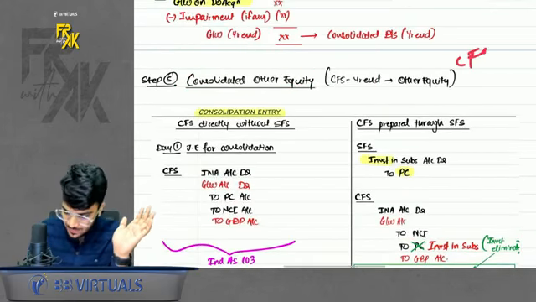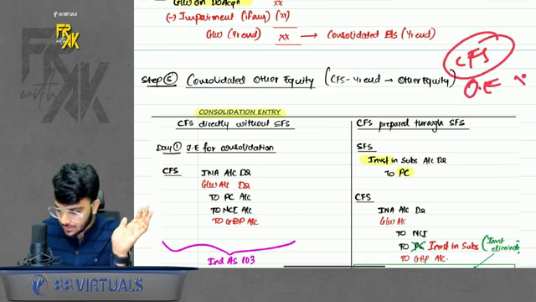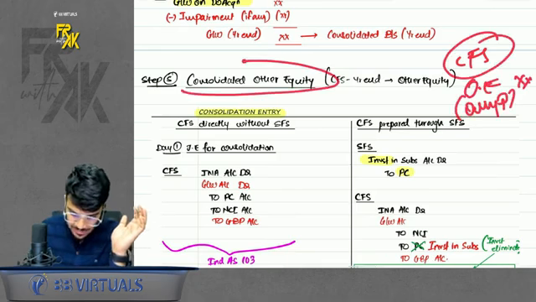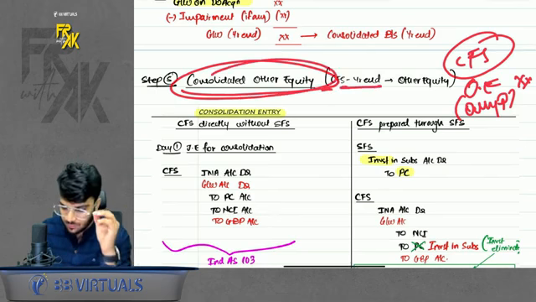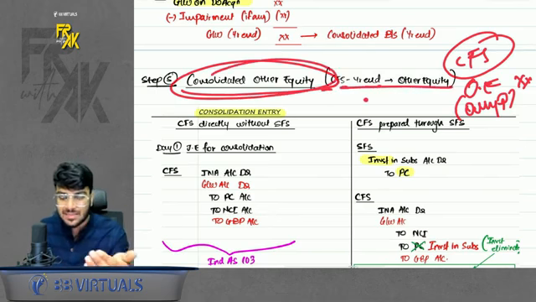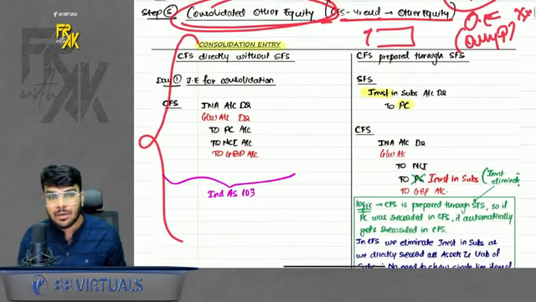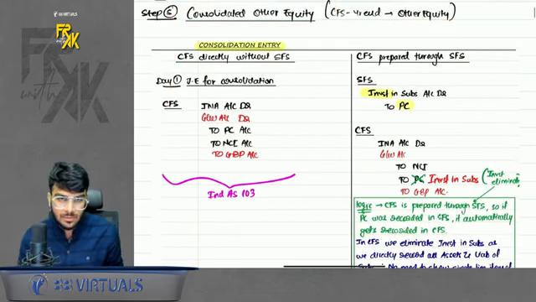When you prepare the CFS, what will be the other equity? Remember, only the parent's other equity will come. That is step number 5, consolidate other equity, where you take the other equity of the parent. But yes, some adjustment can also come here, which we will discuss. Now before moving towards the example, do you remember there can be 2 types of procedures?